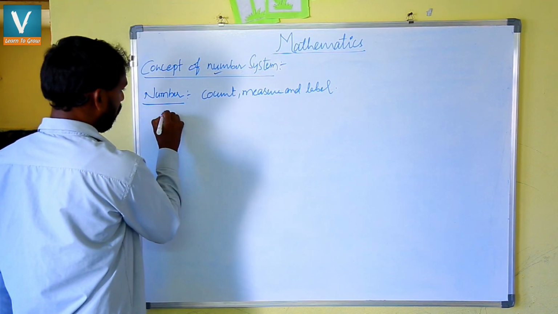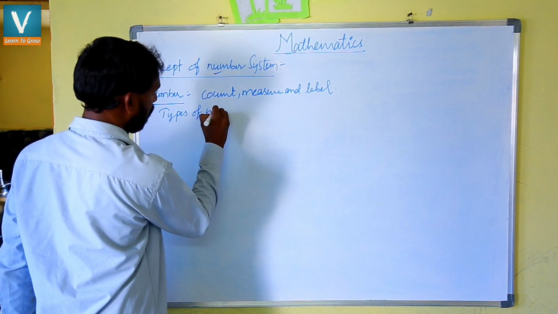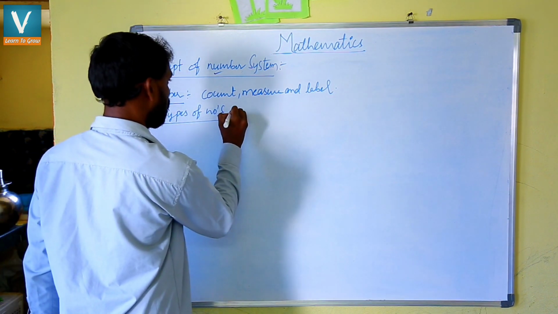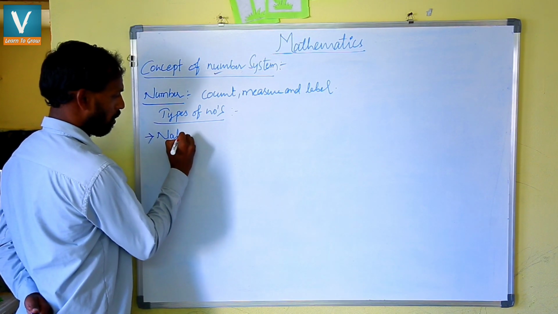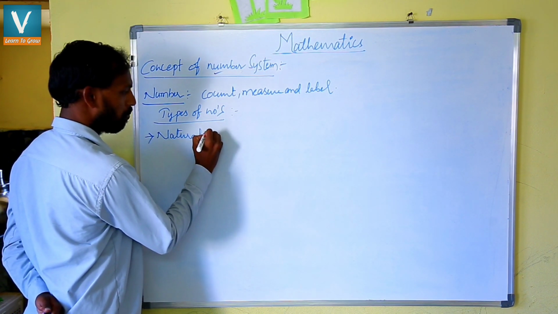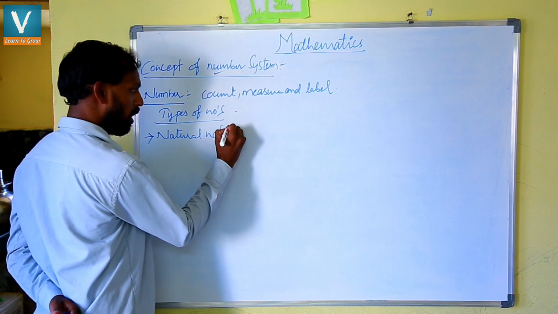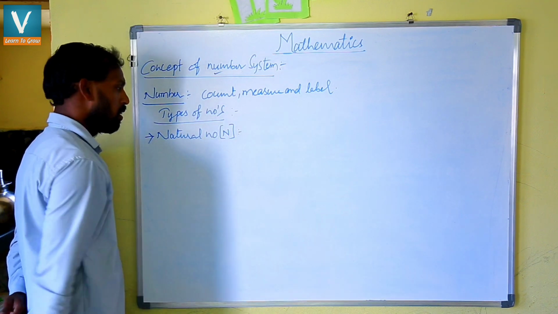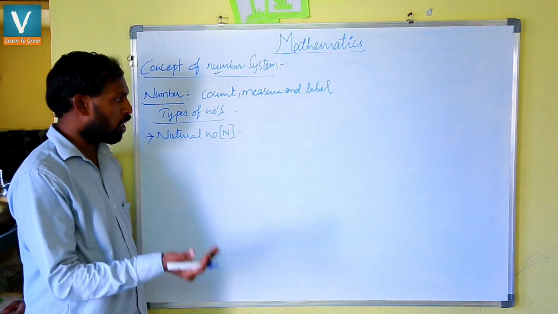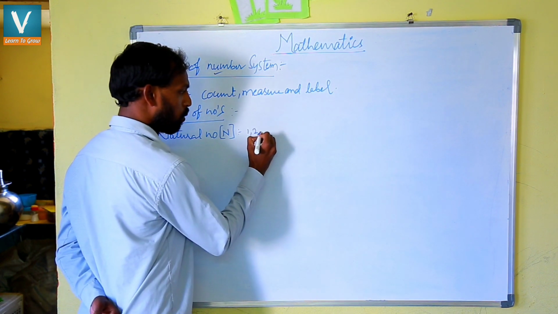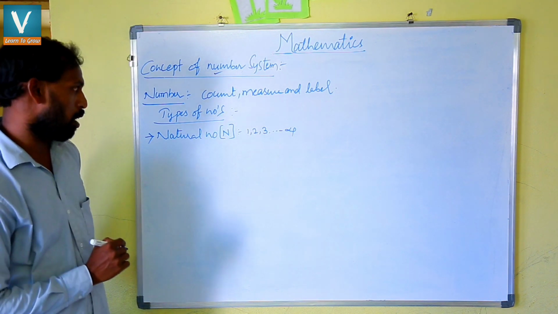Now we will see what the types of numbers are. First one is the natural number. Natural numbers are indicated with a capital N. So what is the meaning of natural number? The counting numbers are called natural numbers. We count from 1: 1, 2, 3, and so on up to infinity. These are called natural numbers.